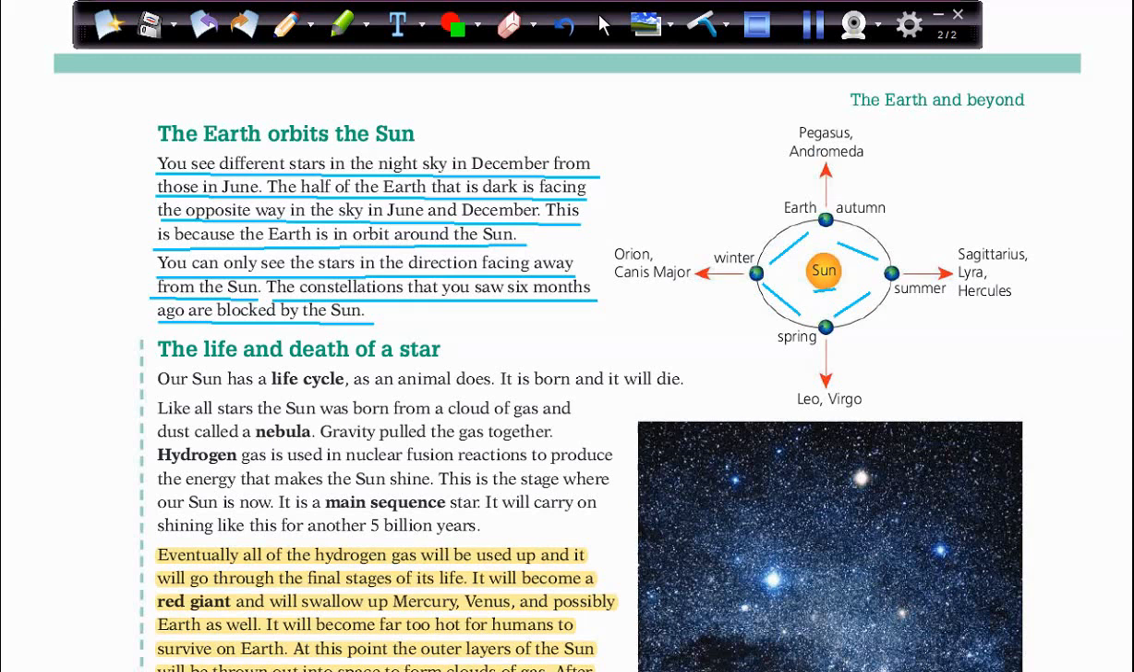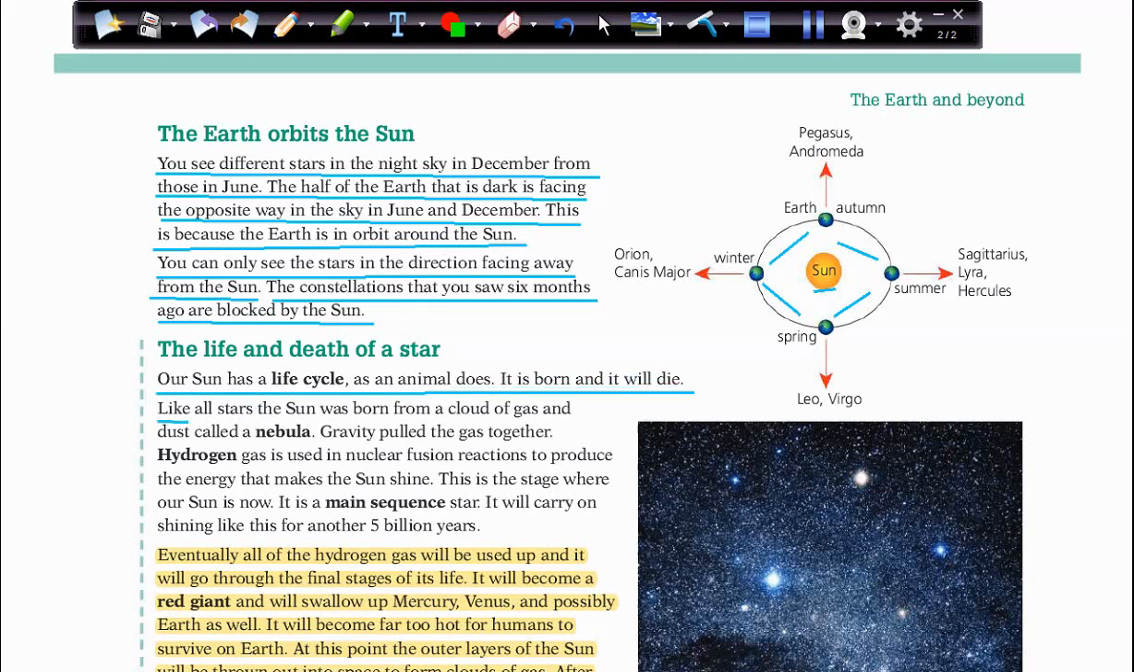The life and the death of a star. We all know the life cycle of animals, plants, humans, and all these creatures in the universe. So what about the star? Does it have a life cycle also? Is it like life, and it's going to die, or what? So let's see. Our sun has a life cycle as an animal does. It's born and it will die.